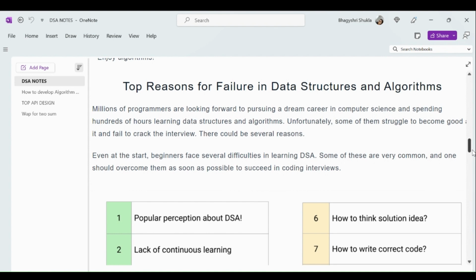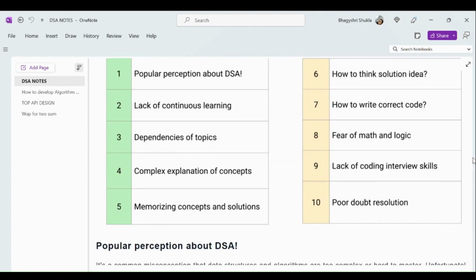So there could be several reasons. I just counted some of the common reasons that I feel. I noted them here and put them down, and I can relate to them. You may also get the same feeling when you are starting to learn. First, I can say, the popular perception about DSA. I will discuss this point in detail. Next, we have lack of continuous learning. Then next, dependency of topics, complex explanation of concepts, and memorizing concepts and solutions.